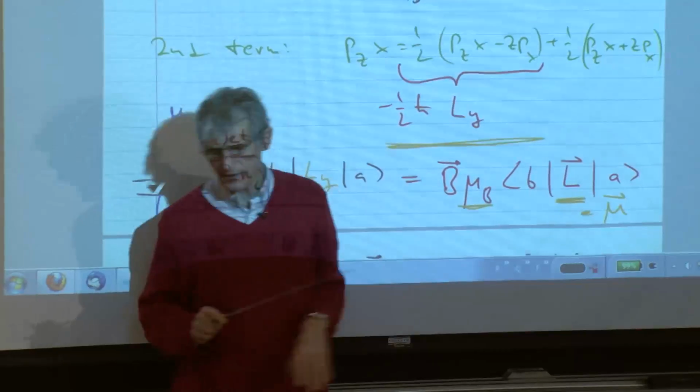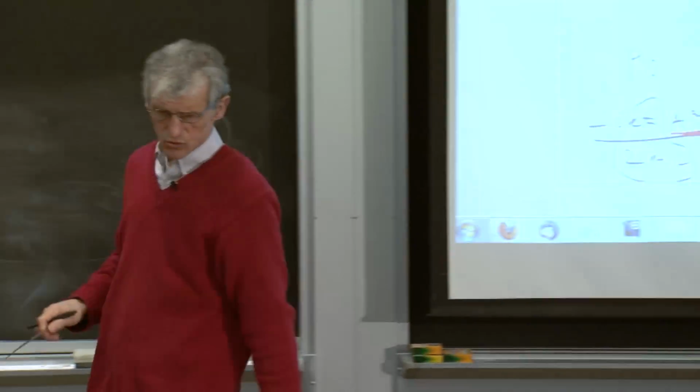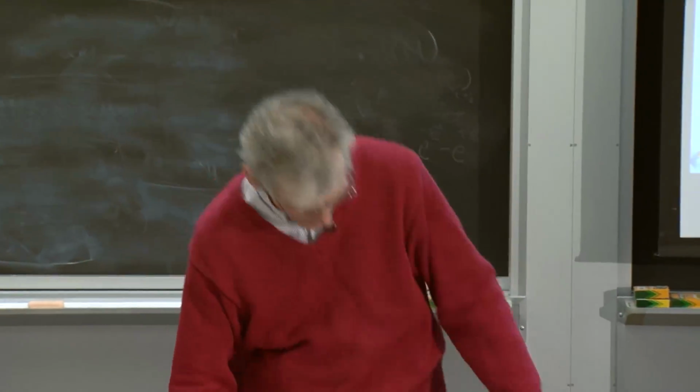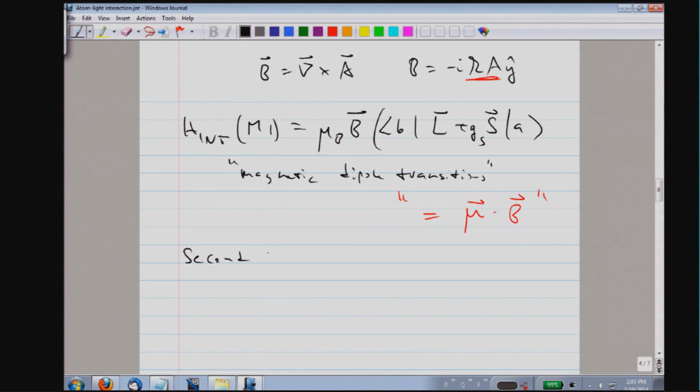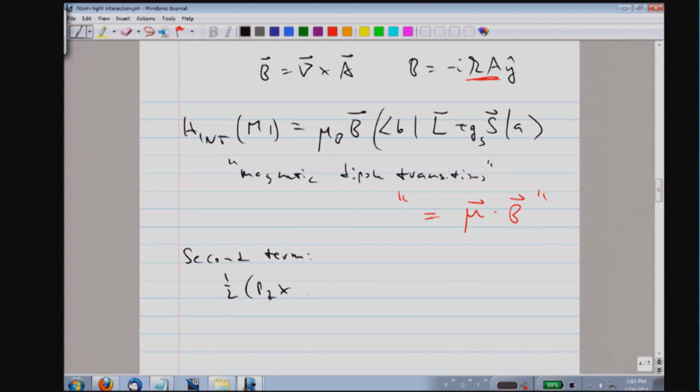The first one here we could relate to orbital angular momentum and to the magnetic moment, and now I want to discuss the second term. That term uses a mixture of position and momentum operators.